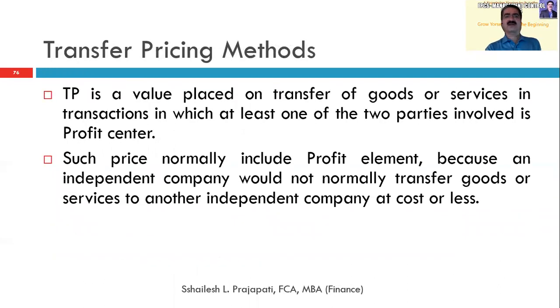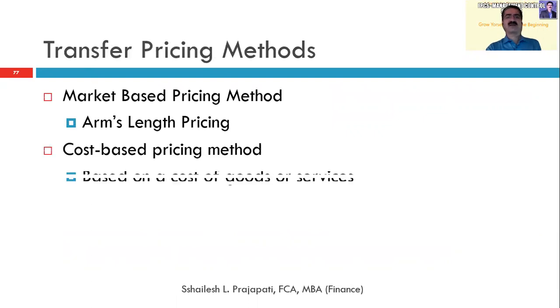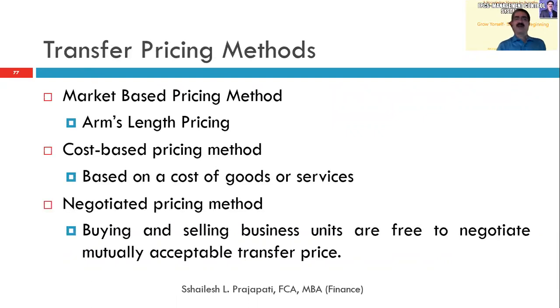There are a few transfer pricing methods, friends. There are mostly three methods which we always look into. These methods are divided into three parts. One is the market-based pricing method, second is the cost-based pricing method, and third is the negotiated pricing method. In the market-based pricing method, mostly it is at arm's length price. Arm's length price means whatever you sell to a third party, you will sell to your internal divisions. Cost-based pricing method means you have a cost plus margin. You calculate your variable cost and your fixed cost, add your margin, and transfer to your other unit.